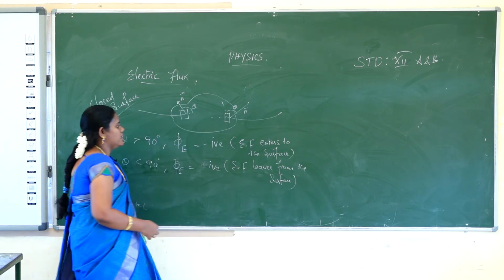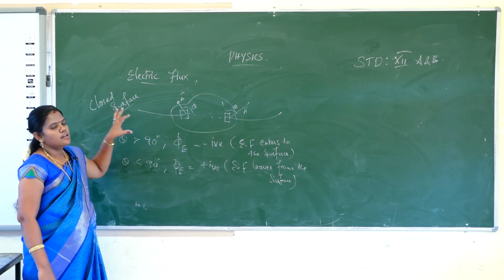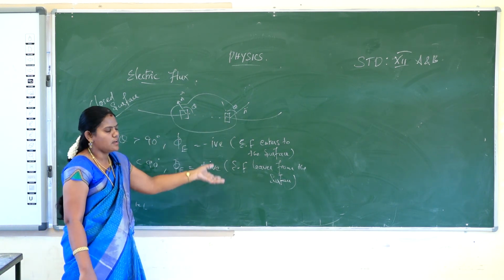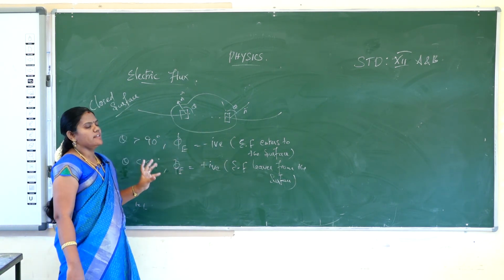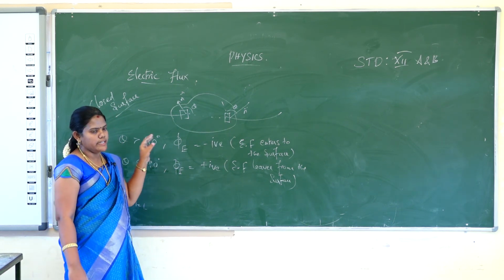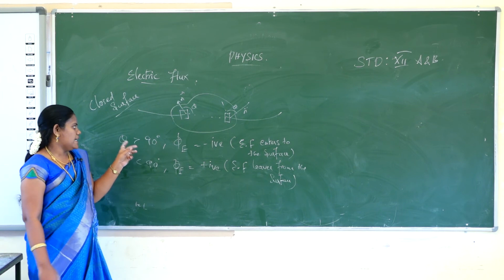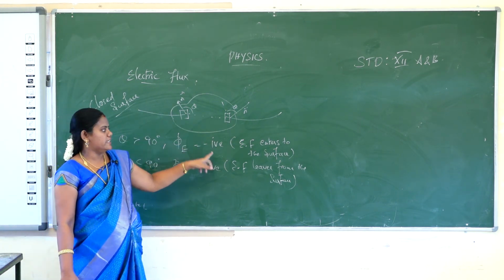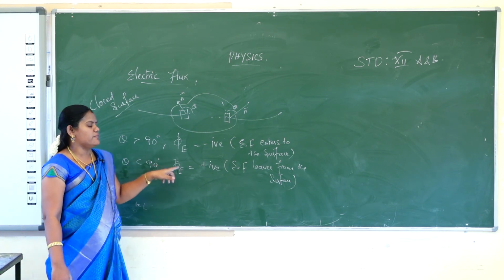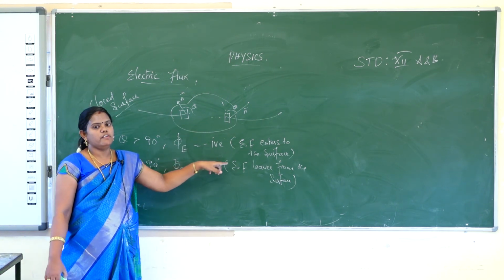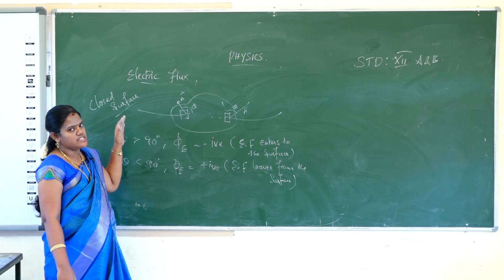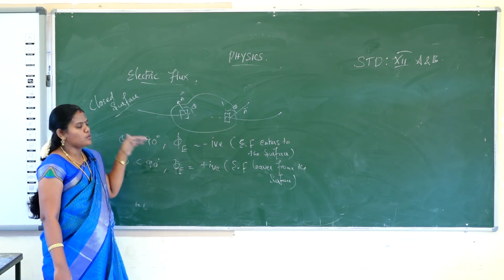So those are the two ways we consider. For a closed surface, on one side the electric field enters and on another side it leaves. At the point where the electric field enters, the electric flux will be negative. If theta angle is greater than 90, the flux will be negative, that is the electric field enters the surface, and if theta is less than 90, the flux is positive, that is the electric field leaves the surface. That is the way we easily calculate the electric flux in the closed surface.